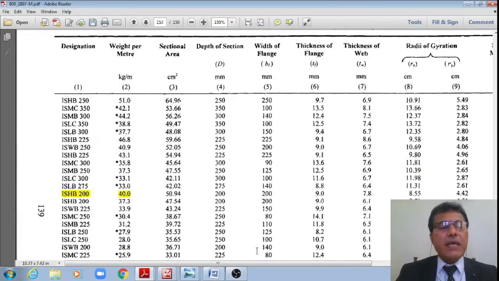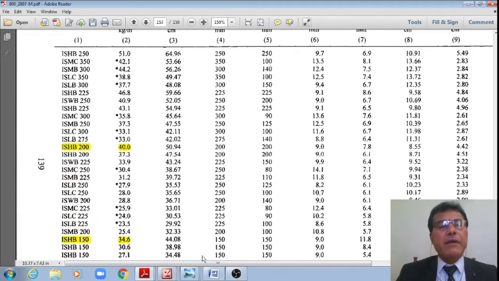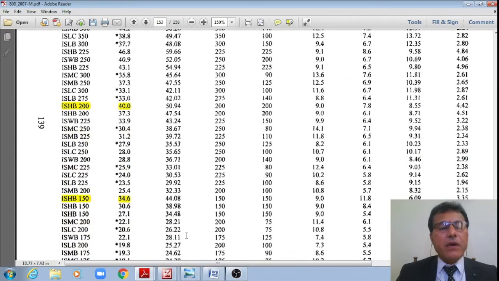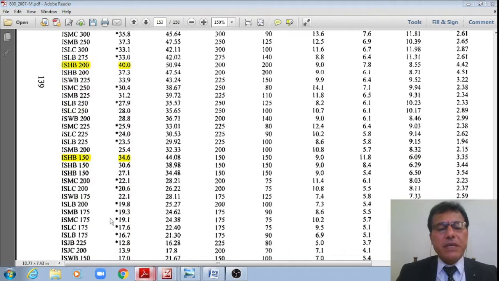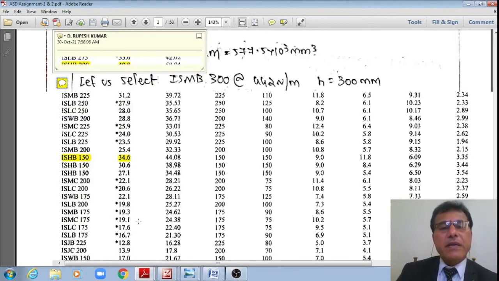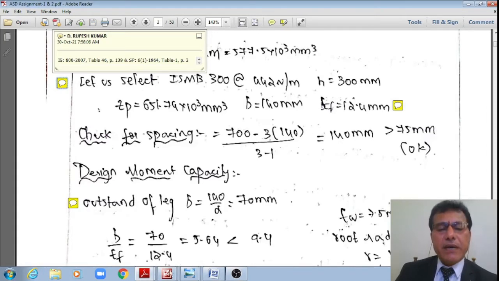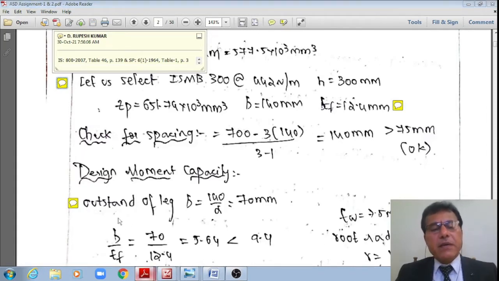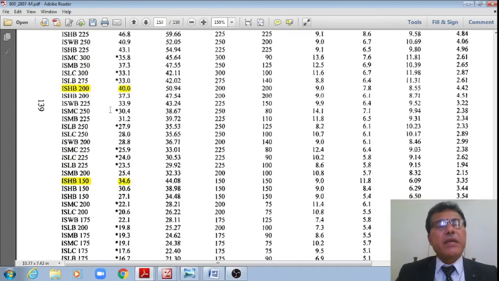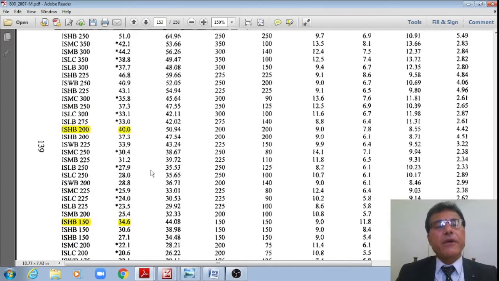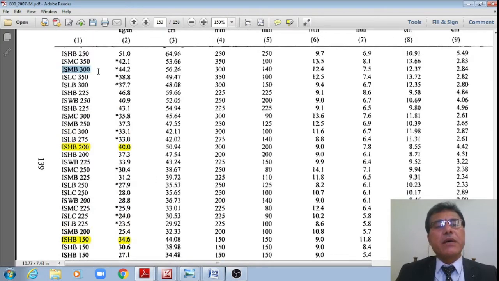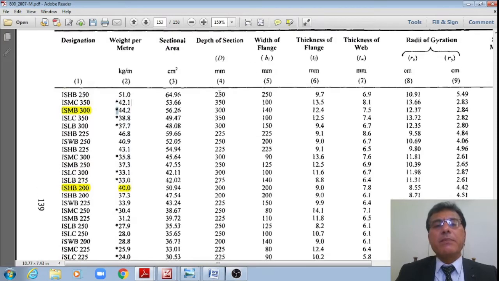Now I am choosing ISMB 300. Therefore, what are the properties? I'll note down. Let me see the section. I'm trying with ISMB 300 at a rate of 44.2. Let me see that. Section ISMB 300 at a rate of 44.2 kg per meter. Now I'll note down the relevant properties.